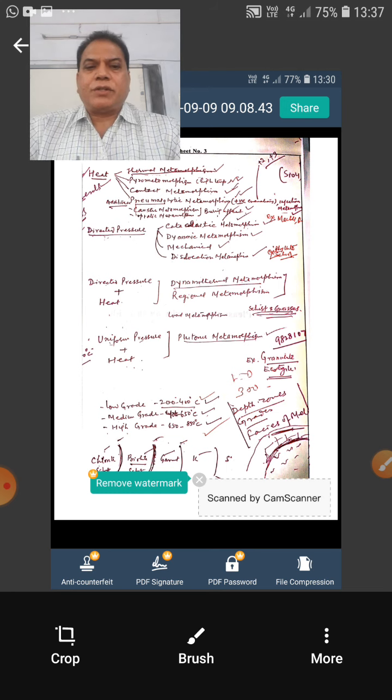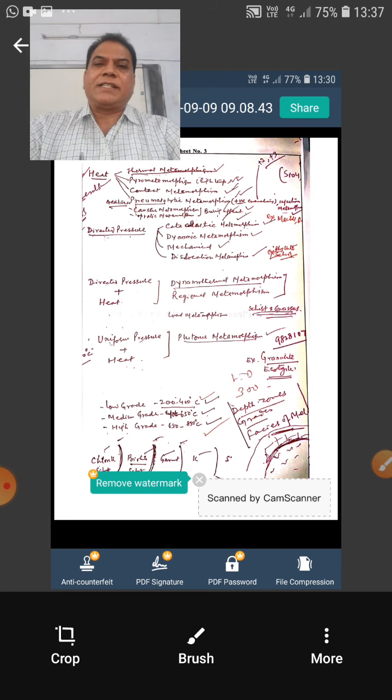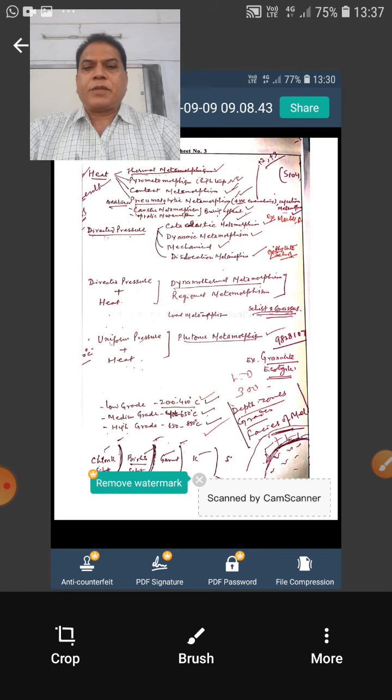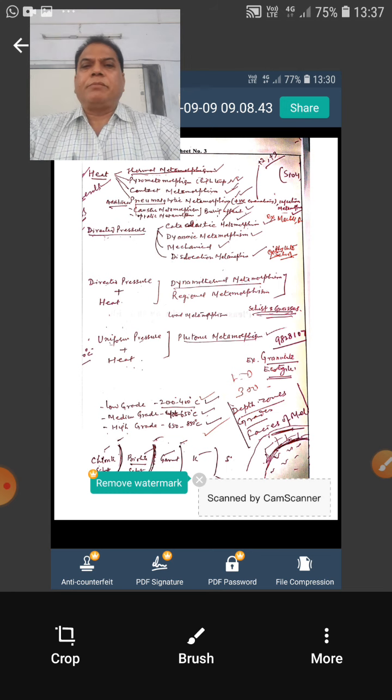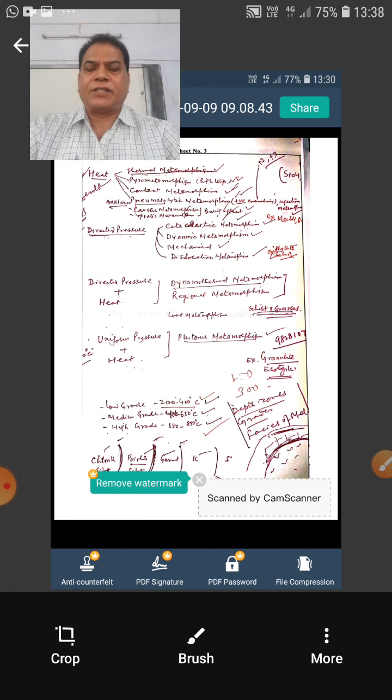Now mostly the recrystallization takes place in the temperature range 350 to 850 degrees Celsius. The other way of saying it is that the changes take place above diagenesis and below melting of the rocks. Above 850, the rocks get melted, so that is the upper limit, and the lower limit is above the phase of diagenesis. So broadly, the major metamorphic changes take place in the temperature range 350 to 850 degrees Celsius.